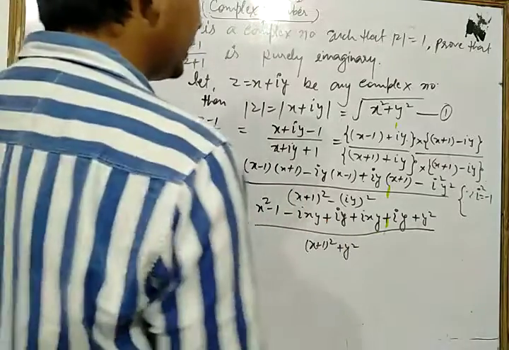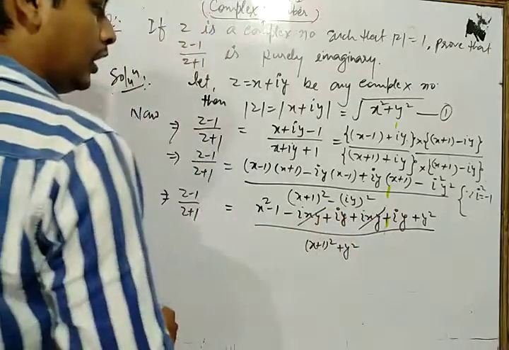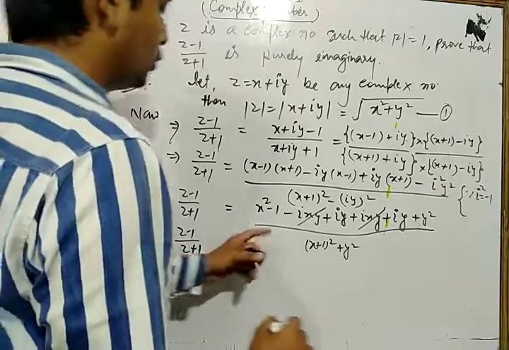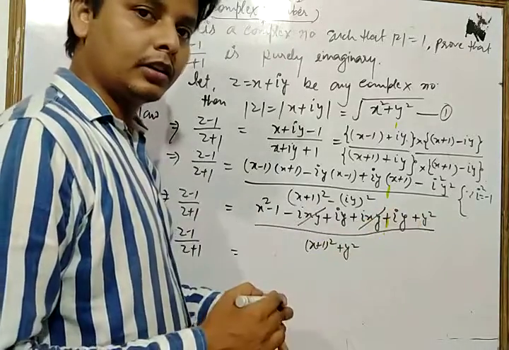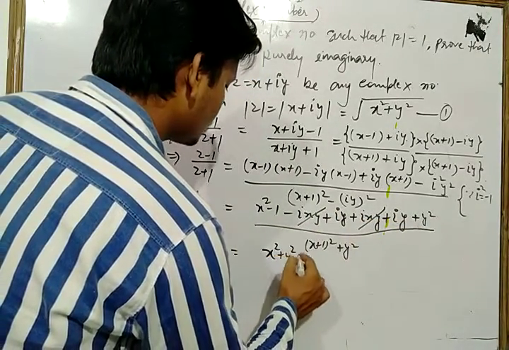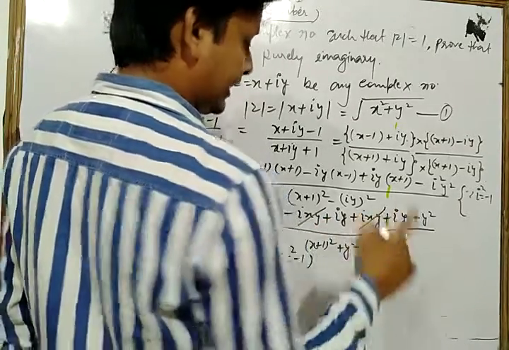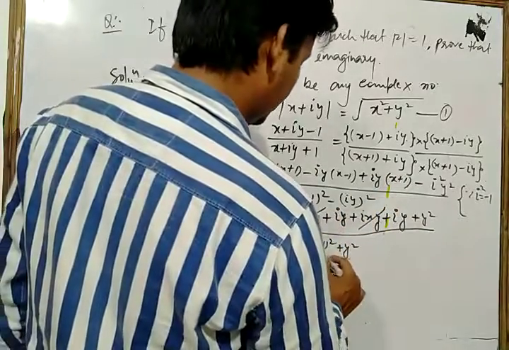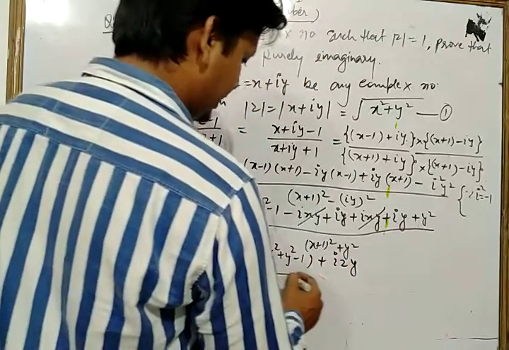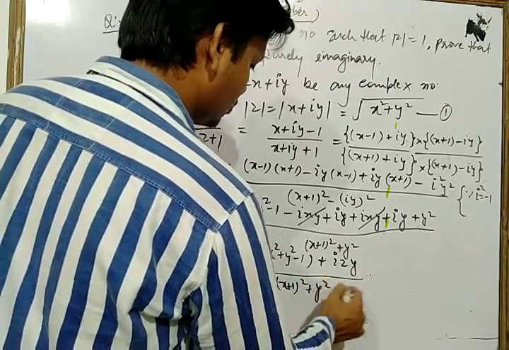Now let's see in the numerator, that is minus ixy and that is plus ixy, which cancel each other. Now we have z minus 1 upon z plus 1 equal to, here we take the real part together. That is x square plus y square minus 1 as the real part, and the imaginary part is plus i into 2y, and in the denominator we have x plus 1 whole square plus y square.